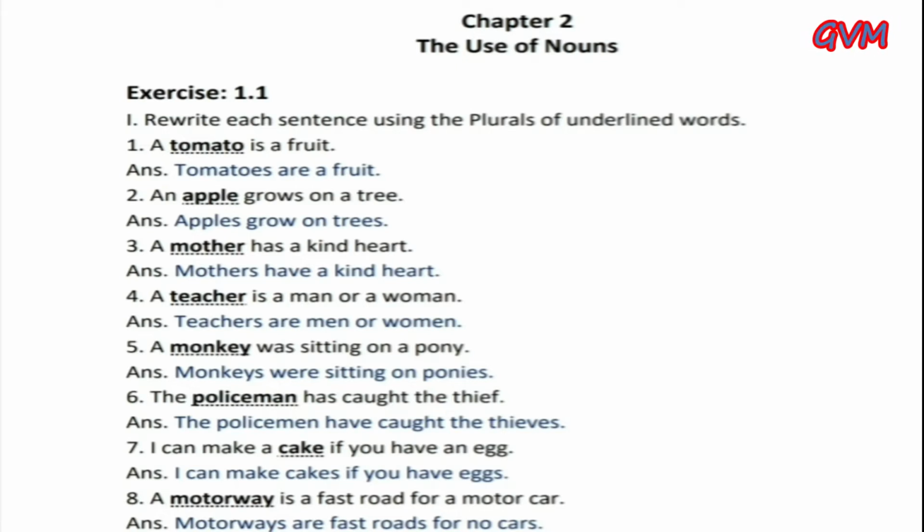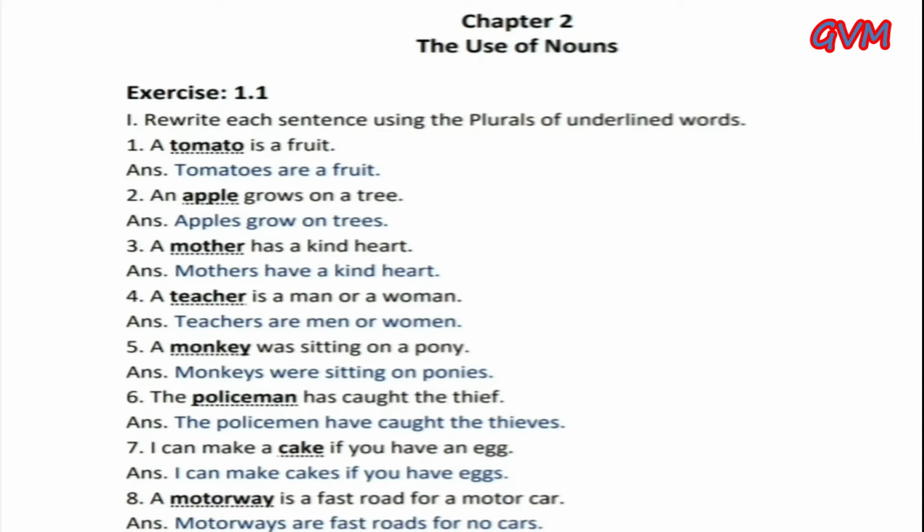Second, an apple grows on a tree. And the answer is: Apples grow on trees. We make apples because most nouns form their plurals by adding s. Third, a mother has a kind heart. And the answer is: Mothers have a kind heart.